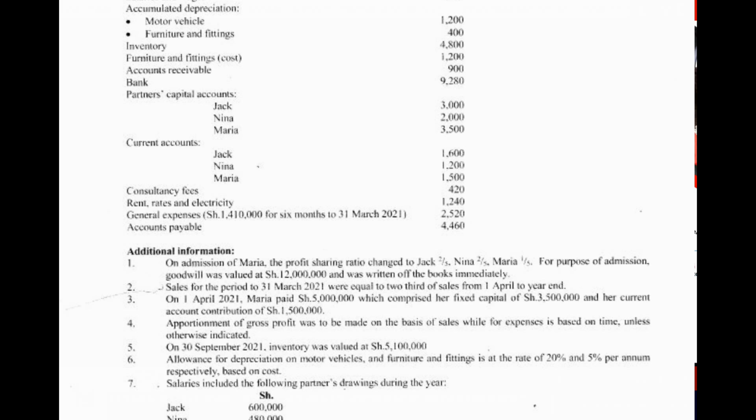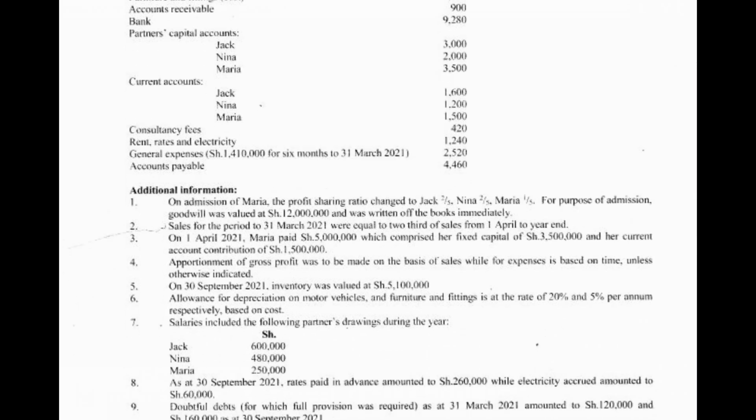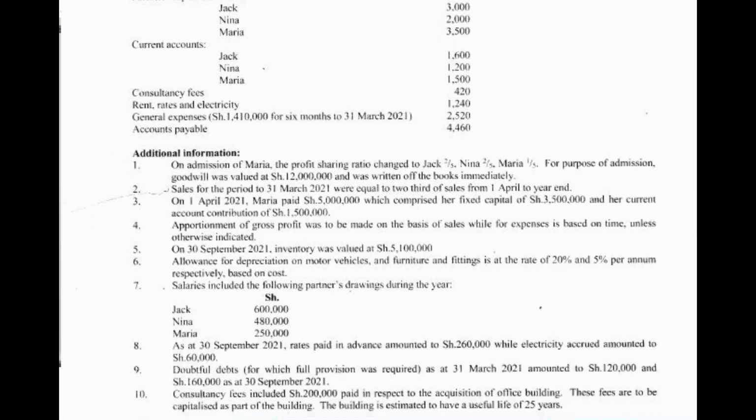Note 3, I'm going to explain that very well while you will be working it out. On 1st April 21, Maria paid 5 million, which comprised a fixed capital of 3.5 and a current account contribution of 1.5. Note 4, apportionment of gross profit was to be made on the basis of sales, while for expenses it is based on time unless otherwise indicated.